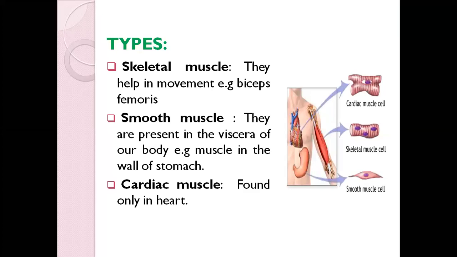Smooth muscles are present in the viscera of our body. For example, here it is given that they can be seen in the muscles of the stomach. Just now I gave the example: whenever we eat anything, the food enters from the mouth to the esophagus, from the esophagus it goes down to the stomach, and then to the small intestine and large intestine. For the movement of the food particles we need peristaltic movement, and this is done mostly by the smooth muscles. The next is the cardiac muscle.